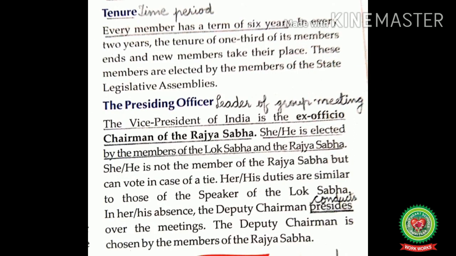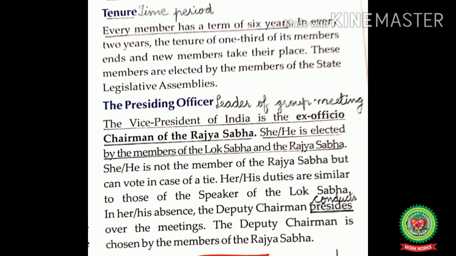Now let us read and discuss tenure of the Rajya Sabha. Tenure means time period. Every member has a term of 6 years. In every 2 years, the tenure of one third of its members ends and new members take their place. Means each member has a term of 6 years in the Rajya Sabha and one third of its total members retire at the end of every 2 years, and the equal number of new members are elected or nominated to fill the vacancies caused by the retirement of one third members.